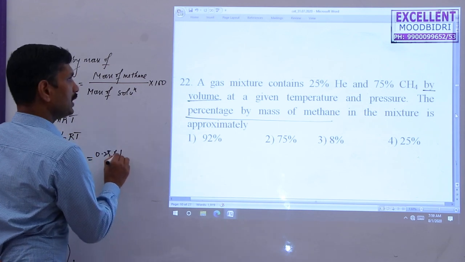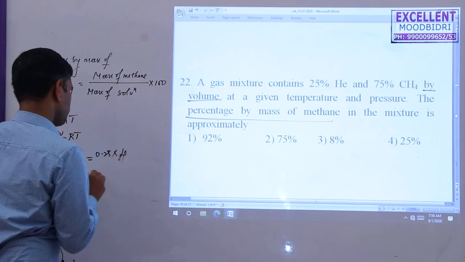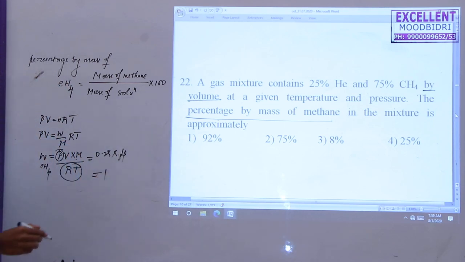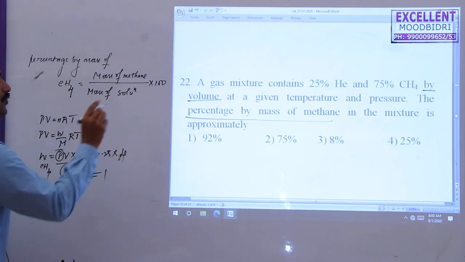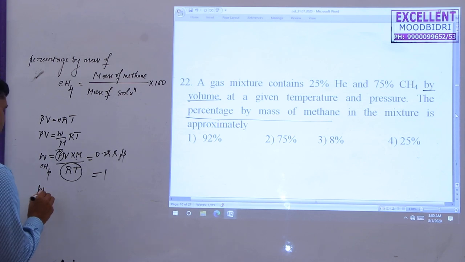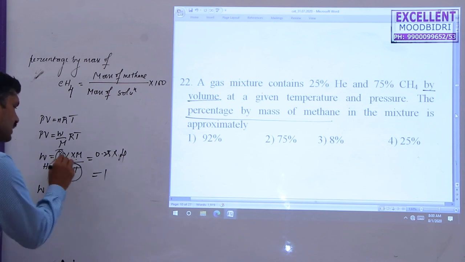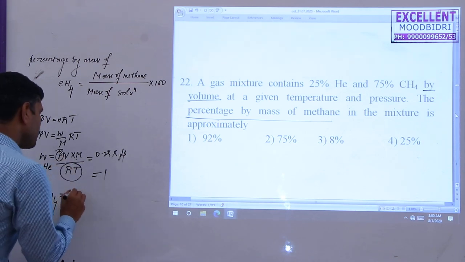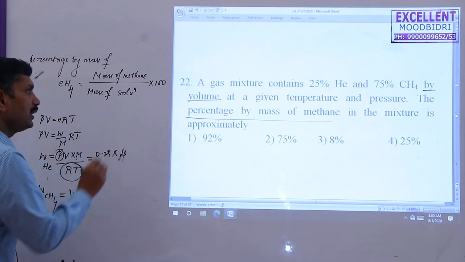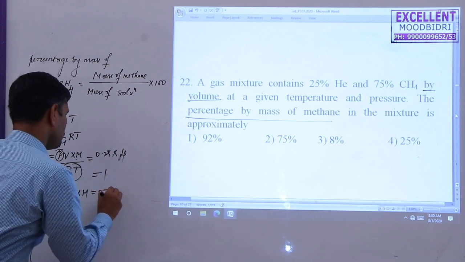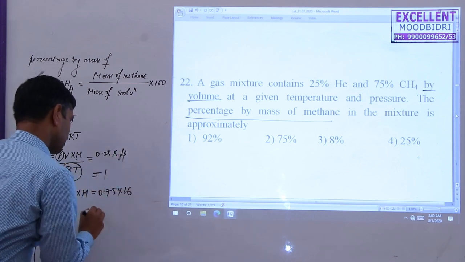The molecular mass of helium is equal to 4, so the weight is approximately 1. Next, the weight of methane. First one is the weight of helium, next one is methane. Formula same. Here V into M is enough. Volume is given, so 0.75. Its molecular mass is 16.